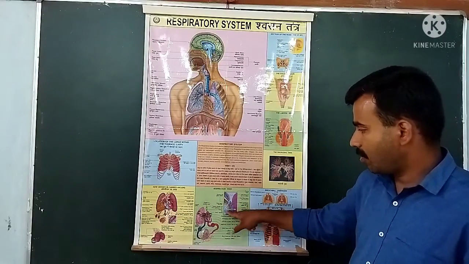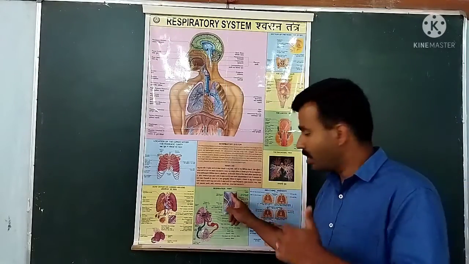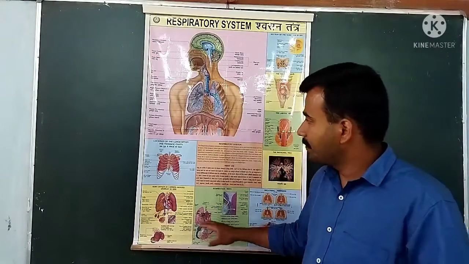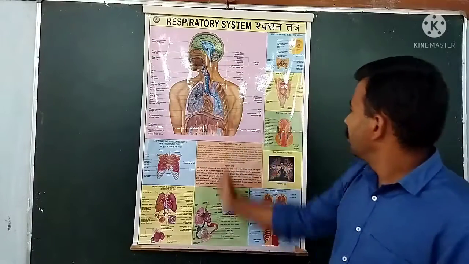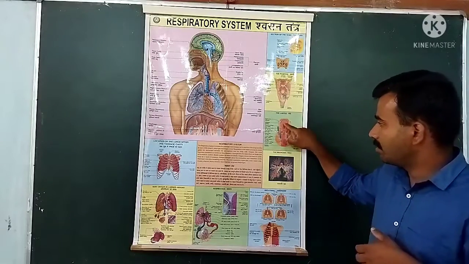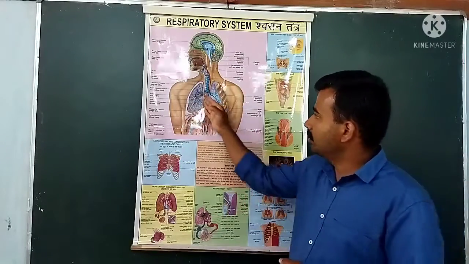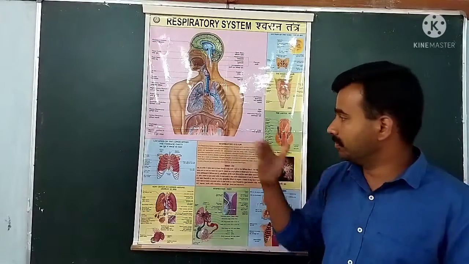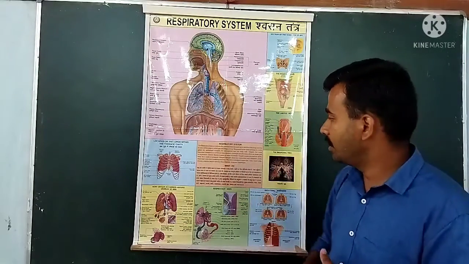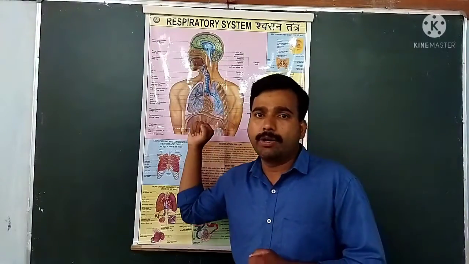Here you can see how oxygen is passing into the blood, and at the same time carbon dioxide from the blood plasma is diffusing into the alveolar sac. These are the major processes happening. Here you can see the larynx structure, the false vocal cord and the vocal cord. As you expel air out through the trachea, the vocal cords vibrate, producing sound. These are the series of events that happen during